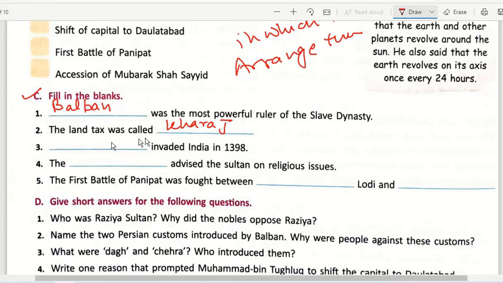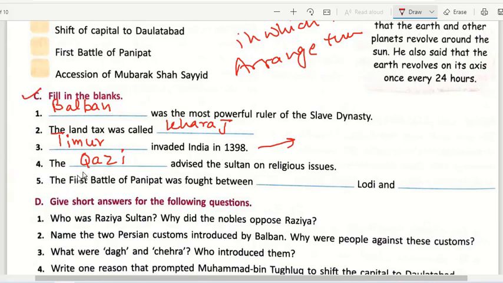Okay, now question number 3, Dash invaded India in 1398. The only invader that is given in this chapter is Timur. Only foreign invader in which this term invader has been used. So the answer would be Timur. Okay, all right. Then question number 4, the Dash advised the Sultans on religious matters. The answer would be Qazi. So you can just write this answer. This is given in your Tughlaq dynasty's administration part in the chapter.